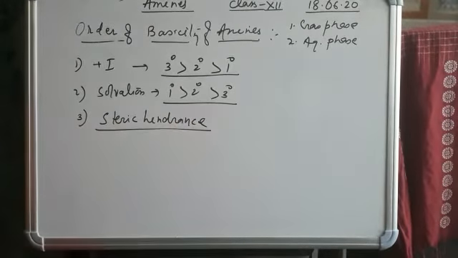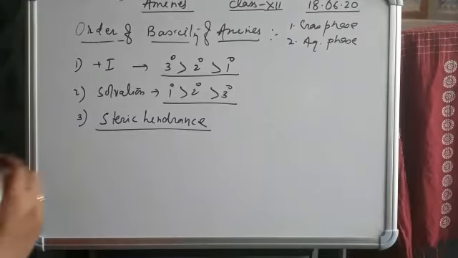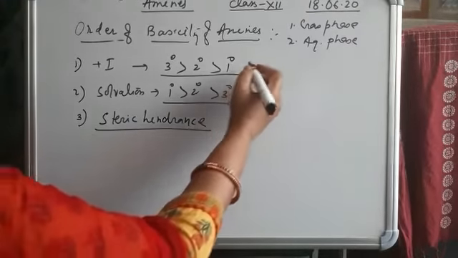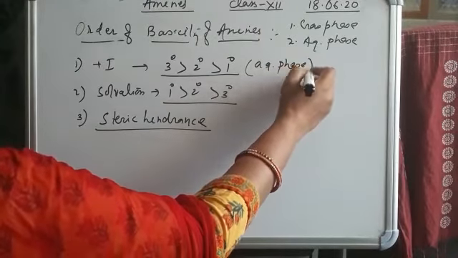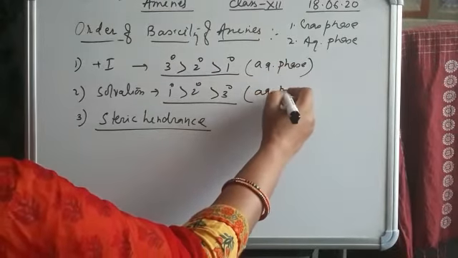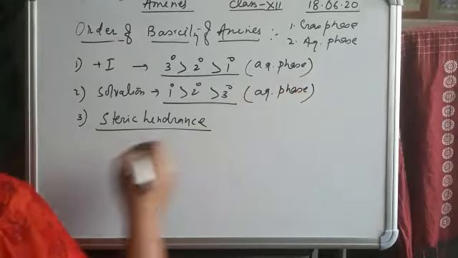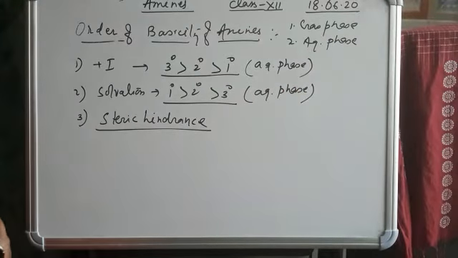Steric hindrance. These all are in the aqueous phase. This is also in aqueous phase. Steric hindrance means crowdiness.